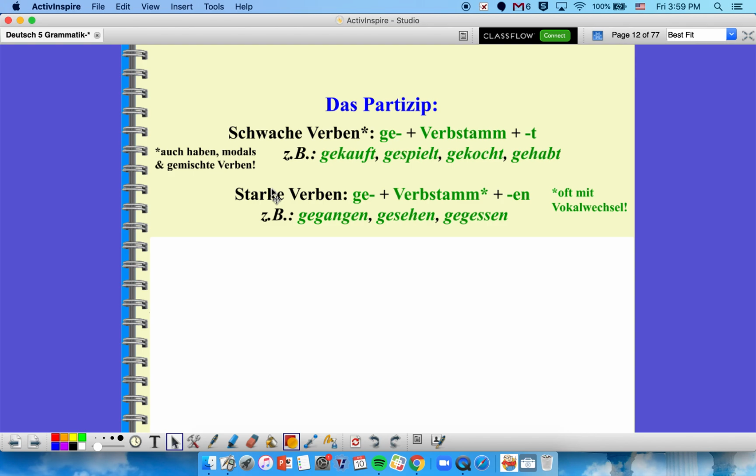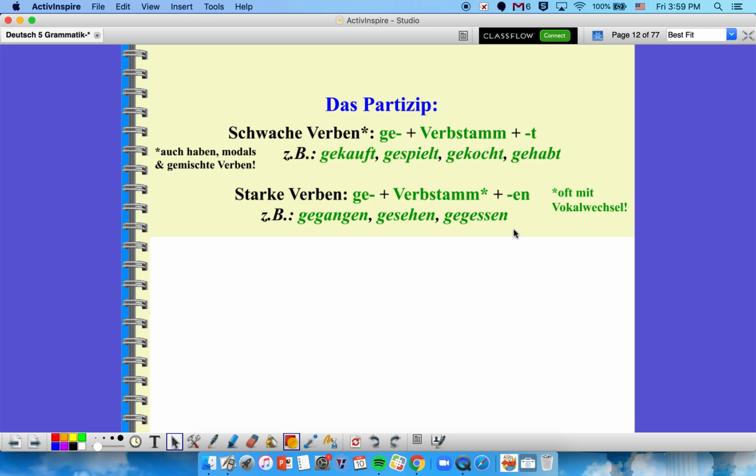So first off, before we get into the examples, let's look at how to actually make our past participles, das Partizip. So if you're schwache Verben, it's pretty easy. We just have ge, and then the verb stem, Verbstamm, and then the letter T. So Beispiele sind gekauft, so ich habe gekauft, I have bought. Gespielt, ich habe gespielt, I have played. Gekocht, ich habe gekocht, I have cooked. Gehabt, ich habe gehabt, I have had. Also take note, in addition to the weak verbs, our modals and our mixed verbs also are going to take these weak forms of the participle.